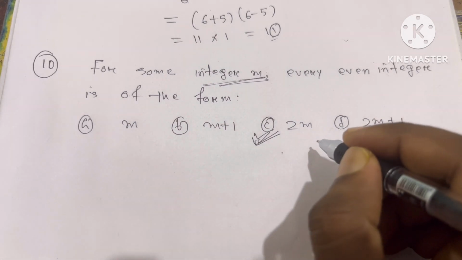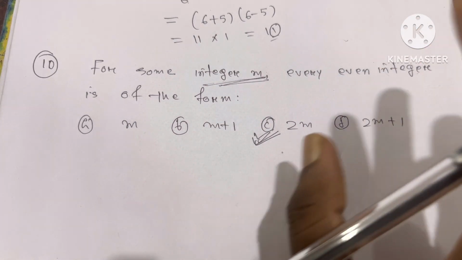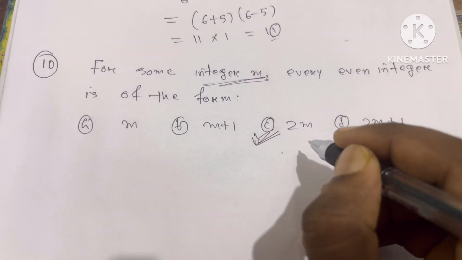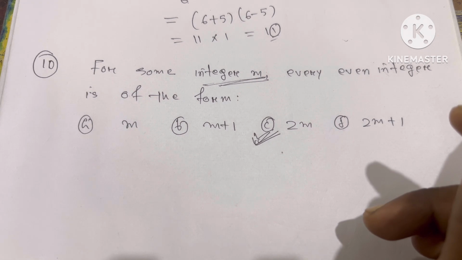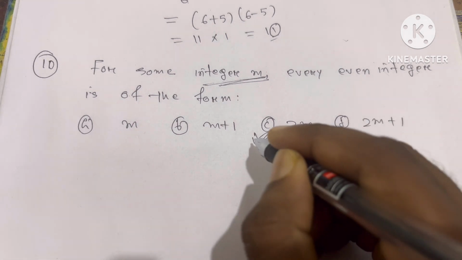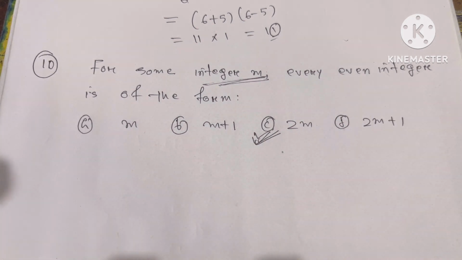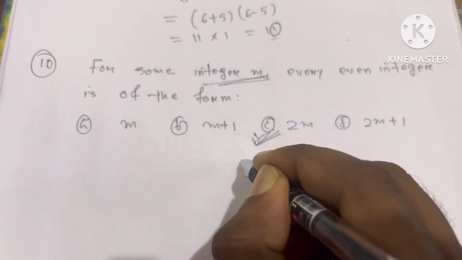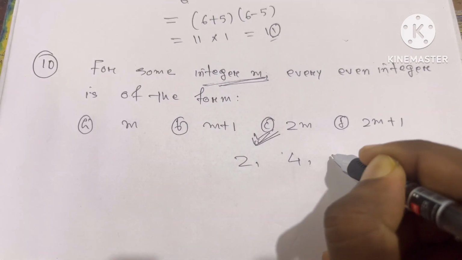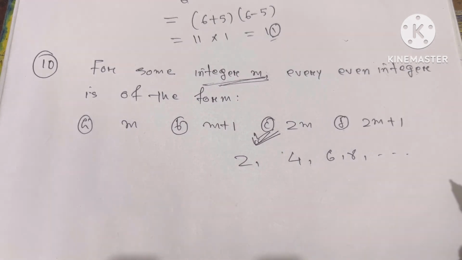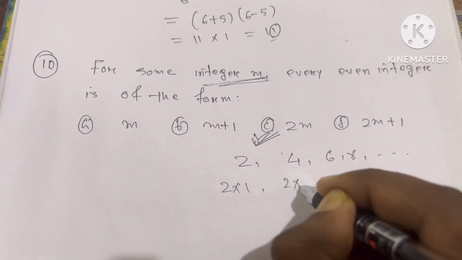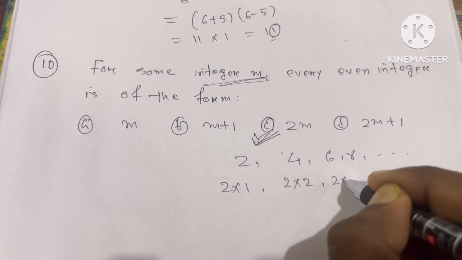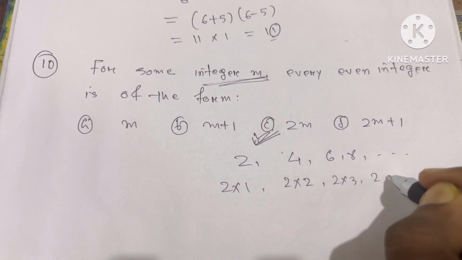Because all even integers can be written in the form of 2m, since all even numbers are multiples of 2. So 2m is an even number, meaning all even numbers. Even numbers are 2, 4, 6, 8, and so on. These are even numbers, you know. So 2 can be written as 2 into 1, 4 can be written as 2 into 2, 6 can be written as 2 into 3, and 8 can be written as 2 into 4.